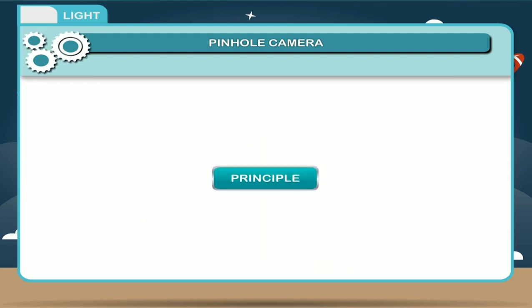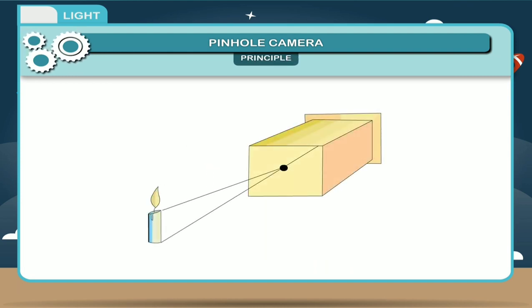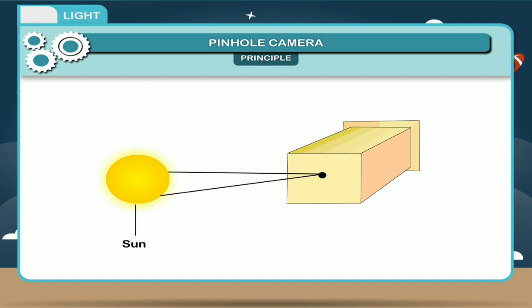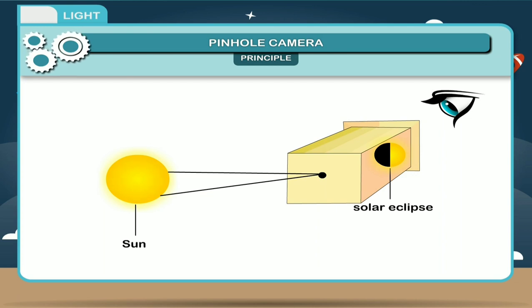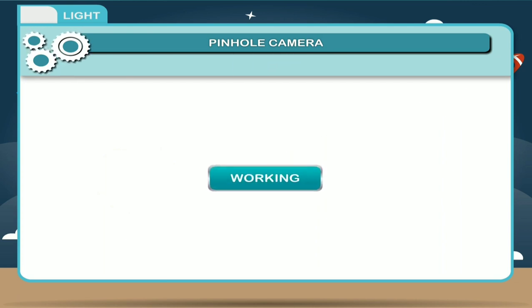Principle. It is based on the fact that light travels in a straight line. It was first used to view a solar eclipse to avoid any damage to our eyes.